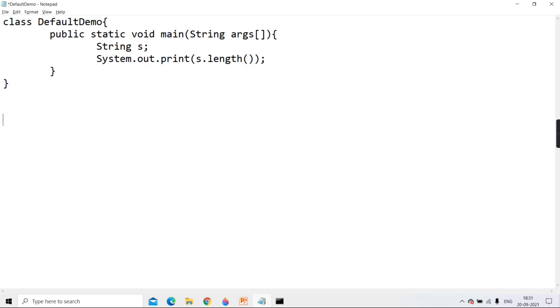Are all the 3 sections optional? Yes or no? Means are all the 3 sections mandatory or all 3 are optional? There is no package statement, there is no import statement, and there are no classes and interfaces. All 3 are optional. But if they are there, they are supposed to be in which order? If there is a package statement, it should be the first. If there is an import, then it should be after package. And if there are classes and interfaces, they should be after import.